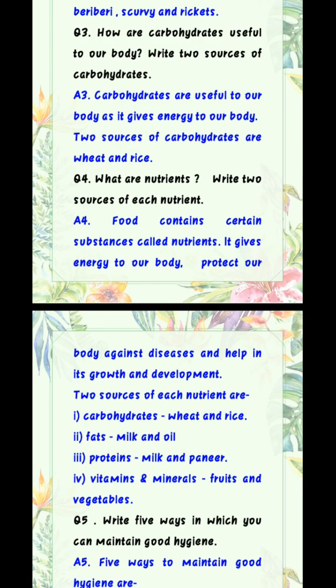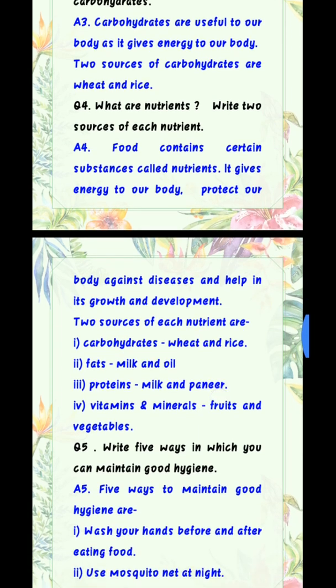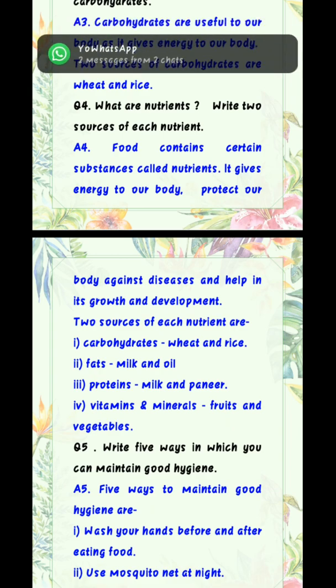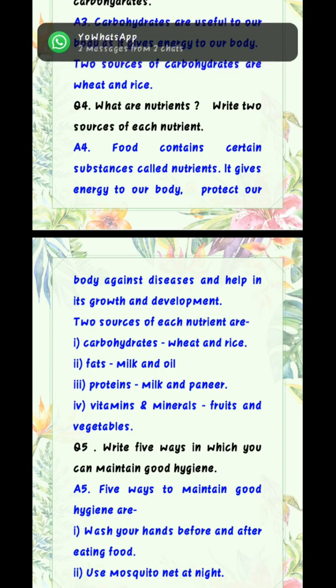They give energy to our body, protect our body against diseases and help in its growth and development. So, the answer 4 is food contains certain substances called nutrients. It gives energy to our body, protect our body against diseases and help in its growth and development.